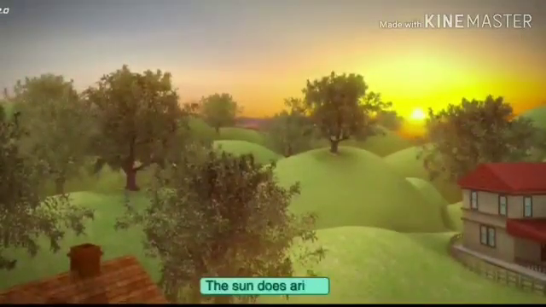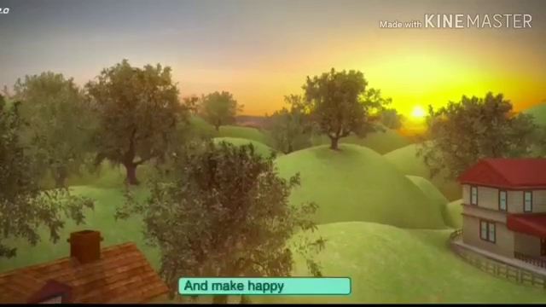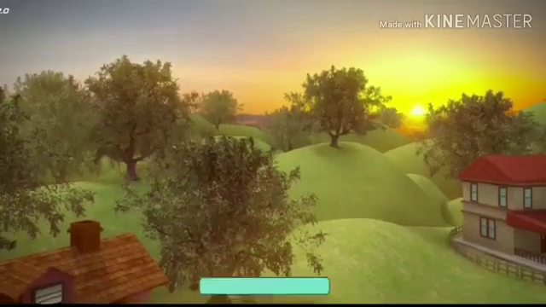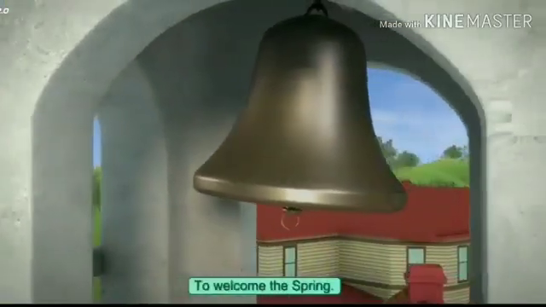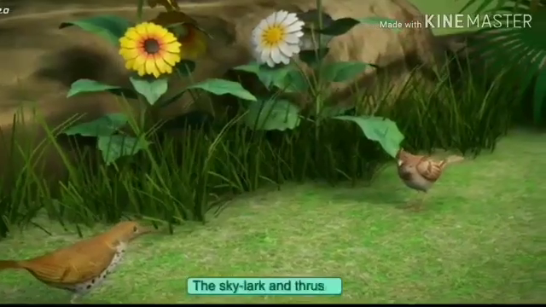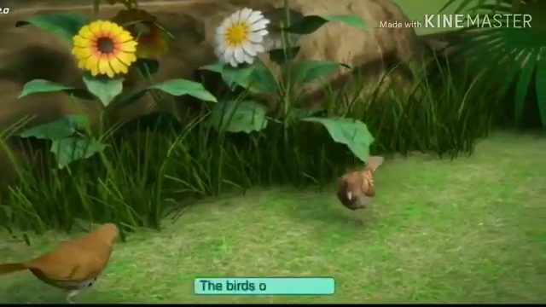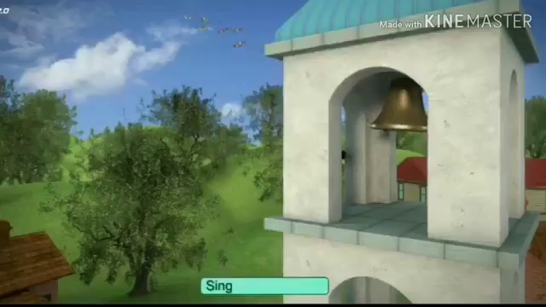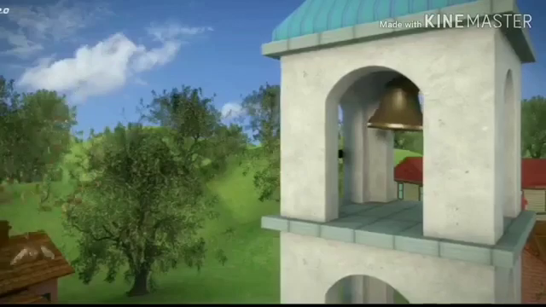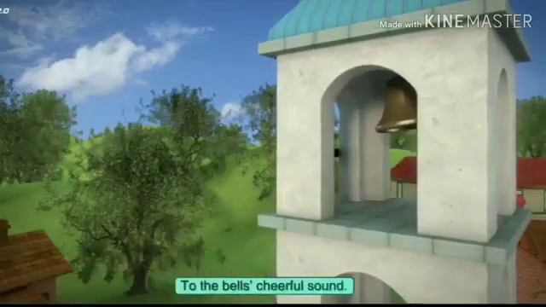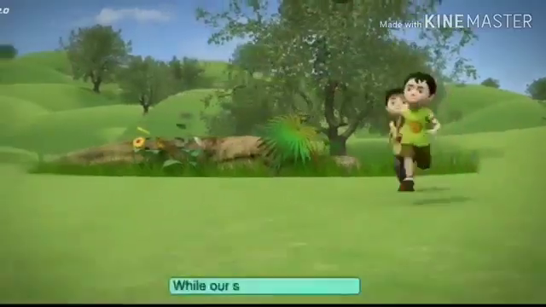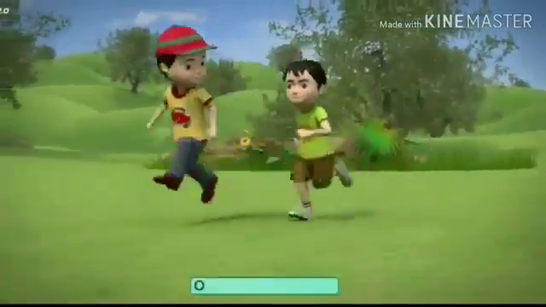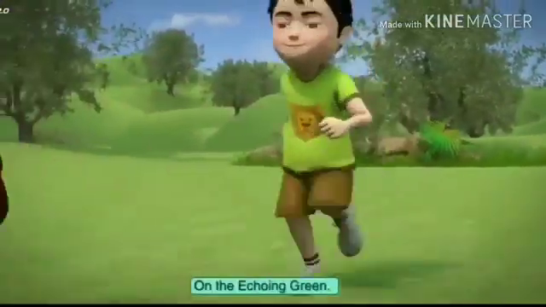The sun does arise and make happy the skies. The merry bells ring to welcome the spring. The skylark and thrush, the birds of the bush, sing louder around to the bell's cheerful sound. While our sports shall be seen on the echoing green.